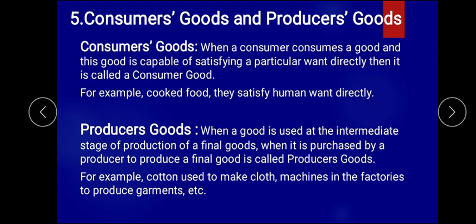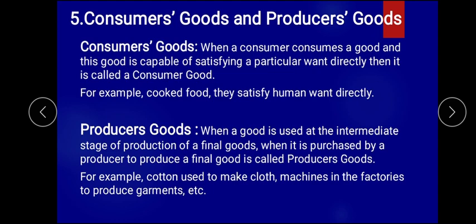So mainly those goods which are used by the factories for further processing, and after processing it makes some other type of goods which is consumed by the people, and that is the final output of the factory or producers. So those goods which are used by us and have certain market value, that is called what? Producer goods. I hope you are clear with the different types of goods.